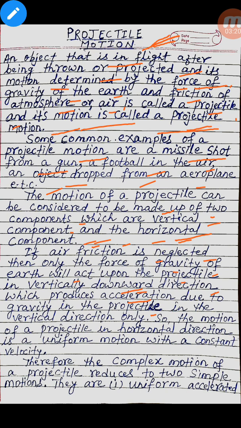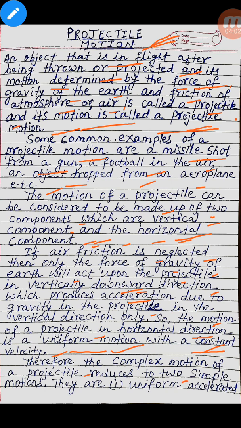direction. So the motion of a projectile in the horizontal direction is a uniform motion with a constant velocity. In the horizontal direction, the motion is uniform because no force acts in the horizontal direction. Therefore, the complex motion of a projectile reduces to two simple motions.